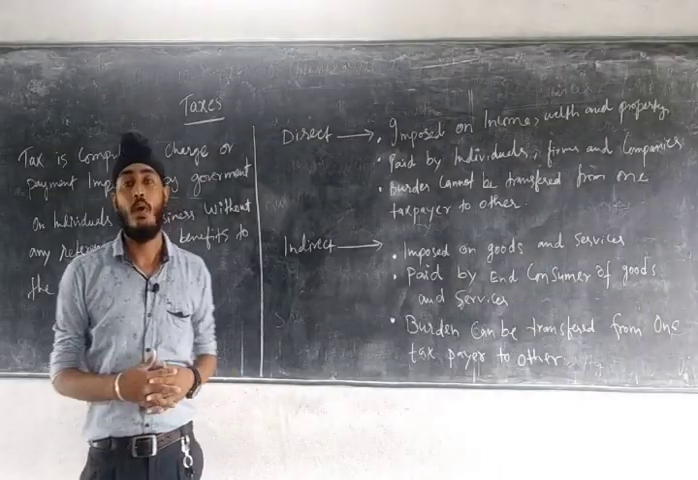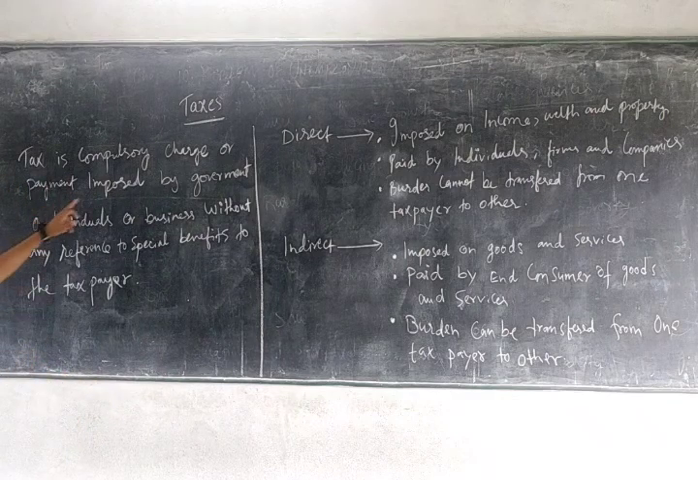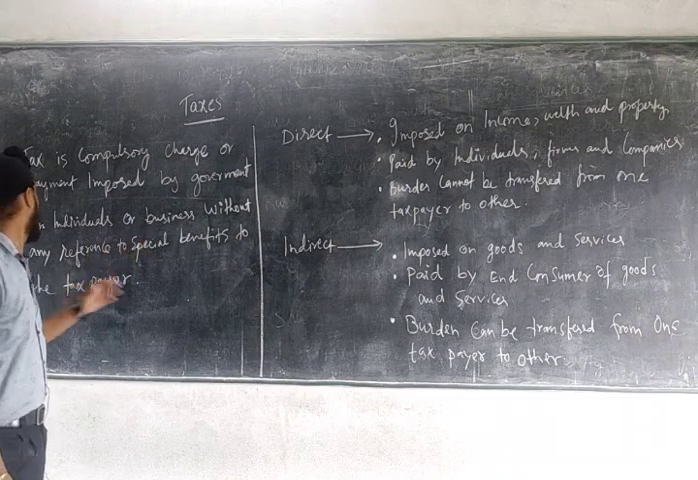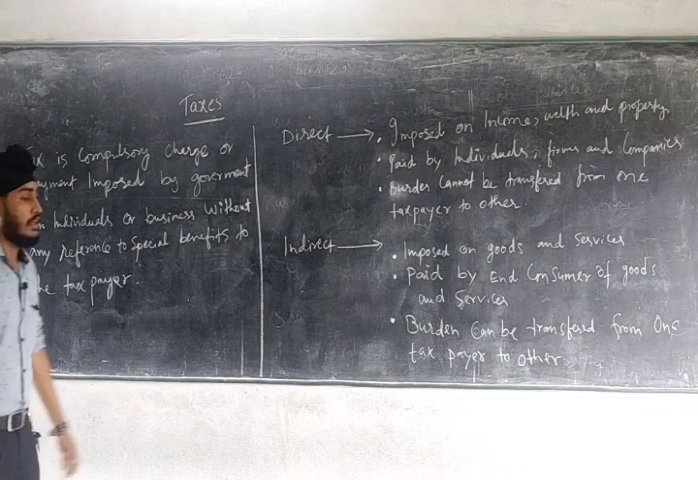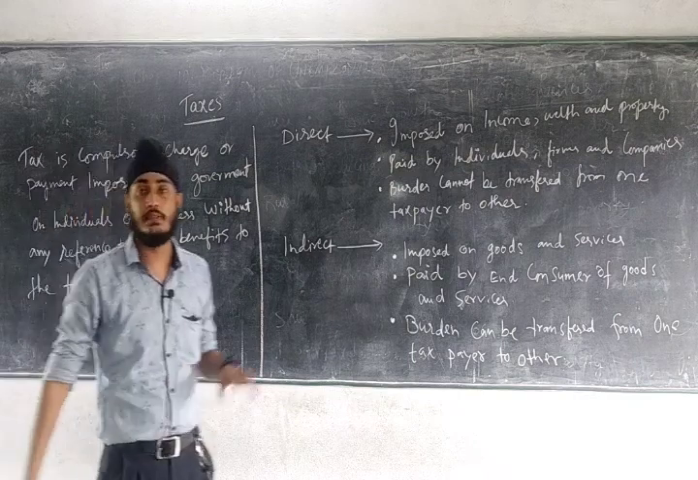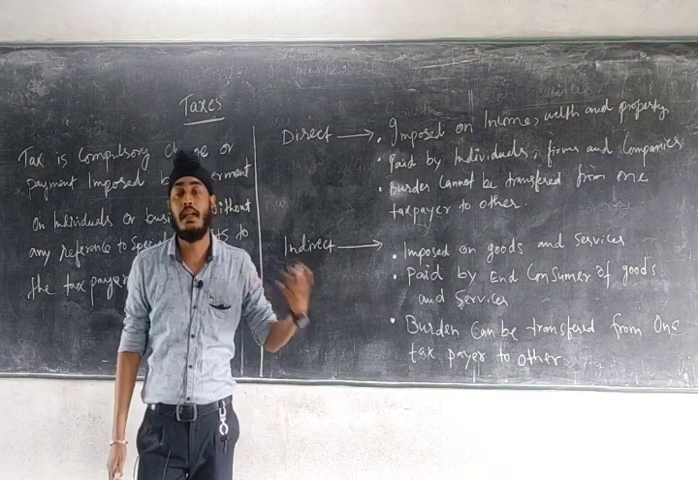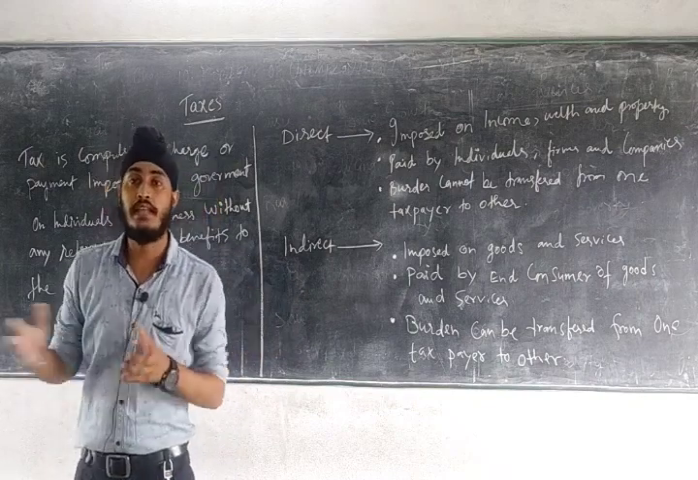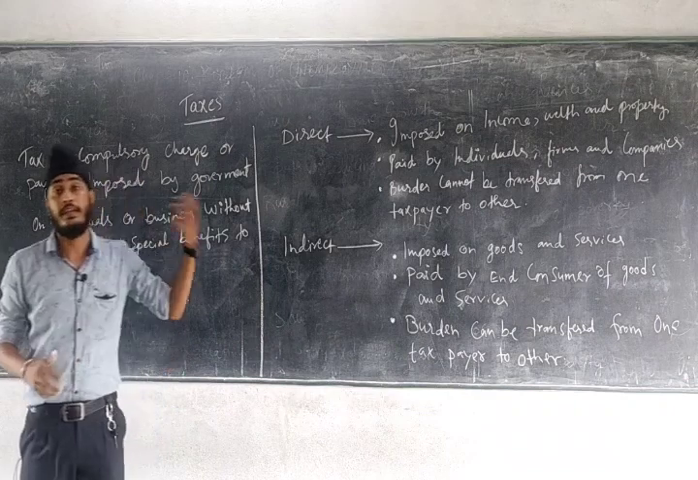We will see what is tax. Tax is a compulsory charge or payment imposed by government on individuals or business without any reference to special benefits to the taxpayer. Now what does government do? Government collects tax from individuals. Individuals, on the basis of their income, submit tax to the government and this tax is utilized for the public expenditure or development in the infrastructure.